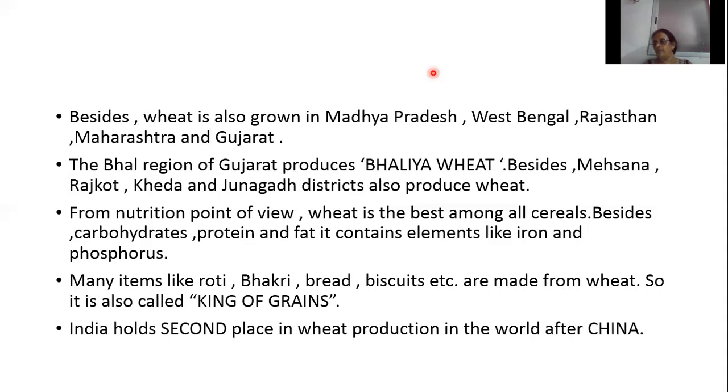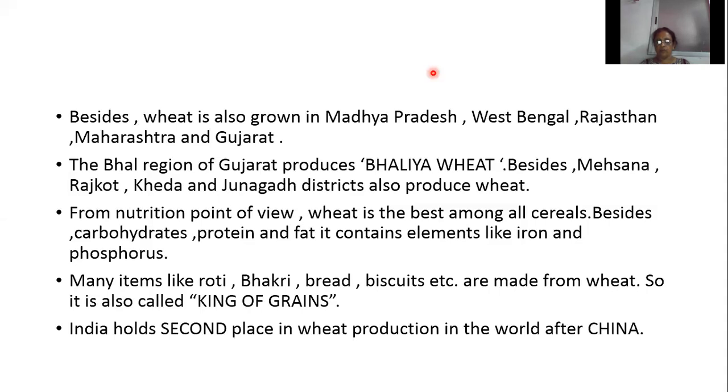So, describe the wheat crop of India. What will you write? Wheat is the second most important crop of India after paddy. And wheat is cultivated on how much of the land? One third of the total agricultural land. And it is the main staple food of the people living in the northwestern part of the country.